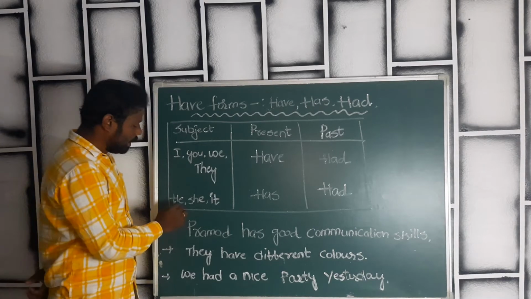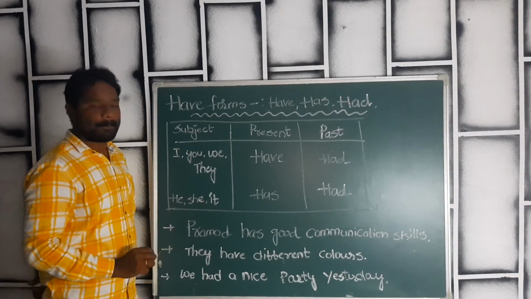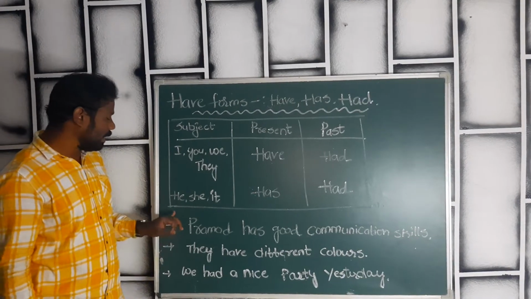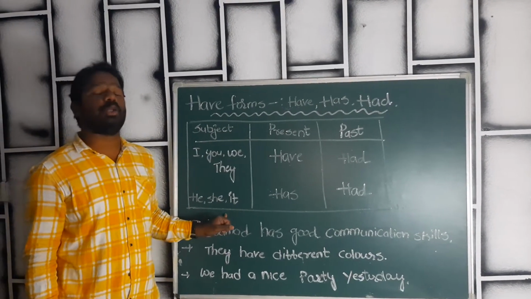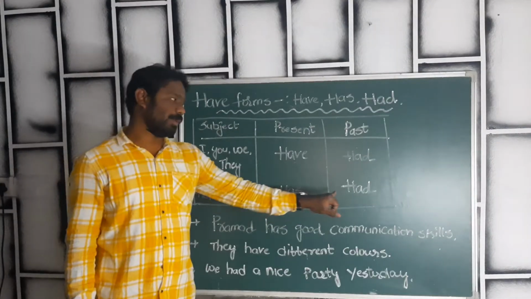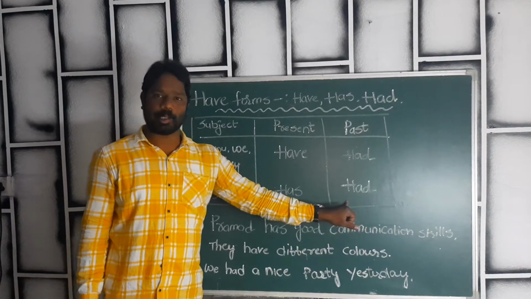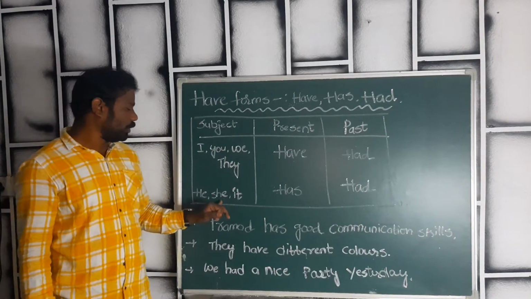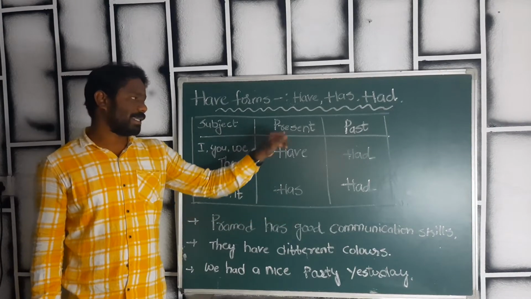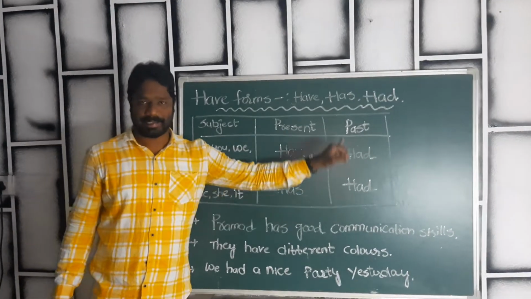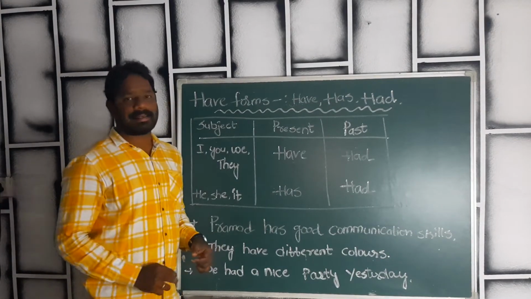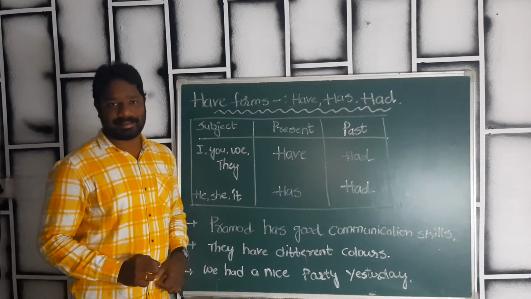Next we have he, she, it. When you're talking about he, she, it, in the present tense you must use has, and in the past tense you must use had. For example, he has a sibling.